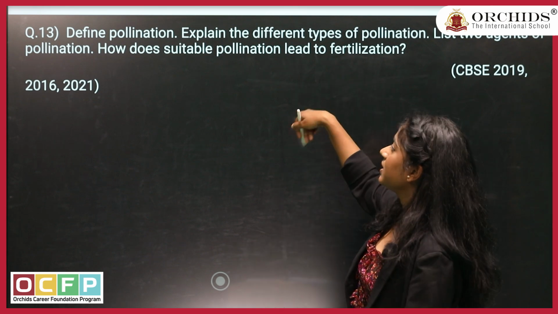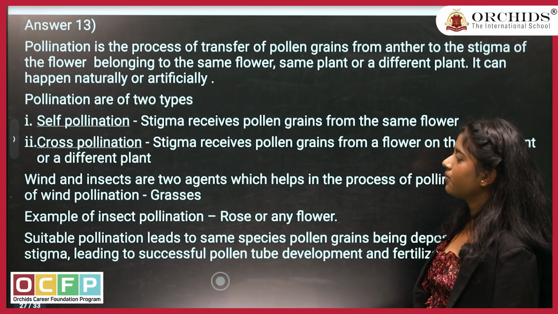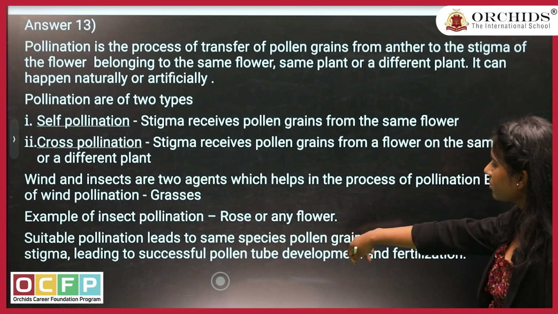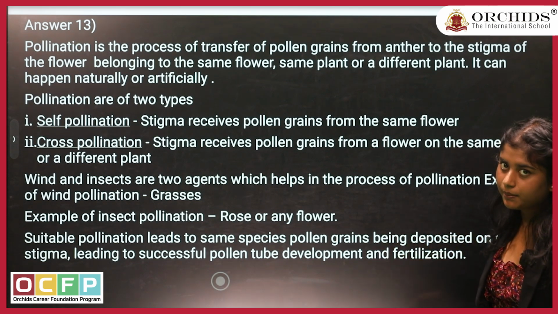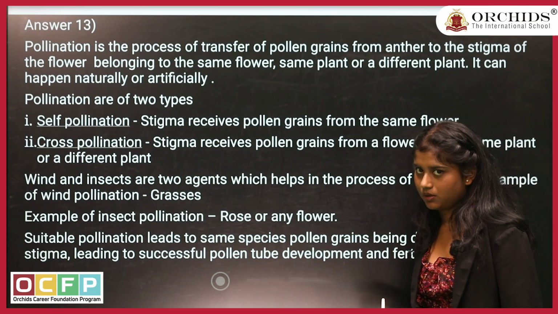So how do all these factors lead to fertilization? You can frame your answer like this: suitable pollination leads to the same species of pollen grain being deposited on the stigma, leading to successful pollen tube development and fertilization.